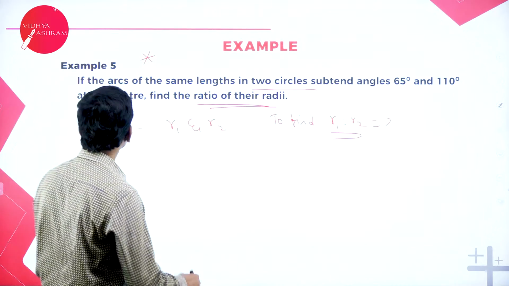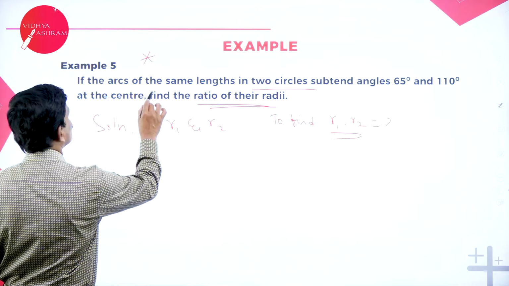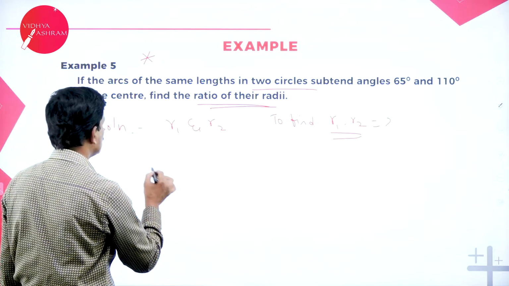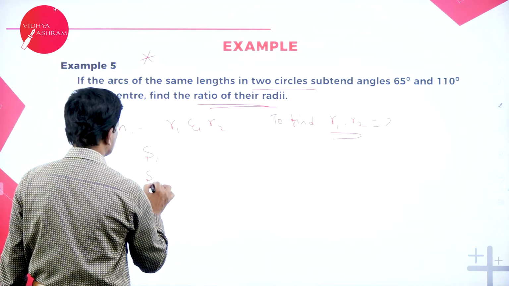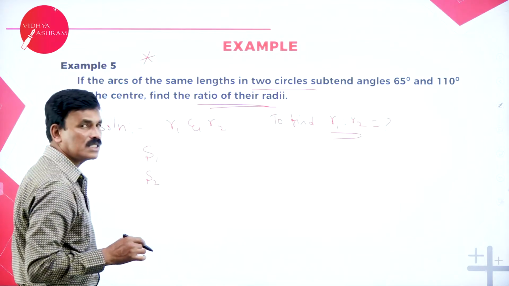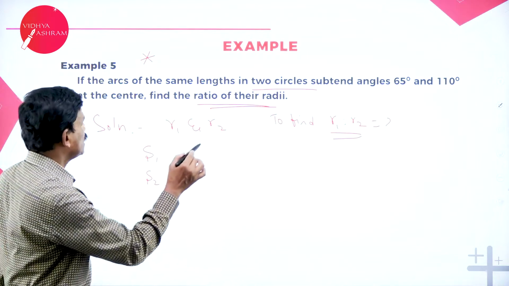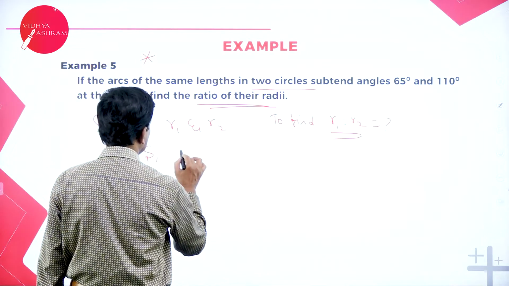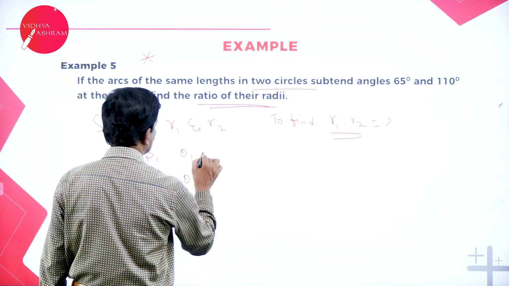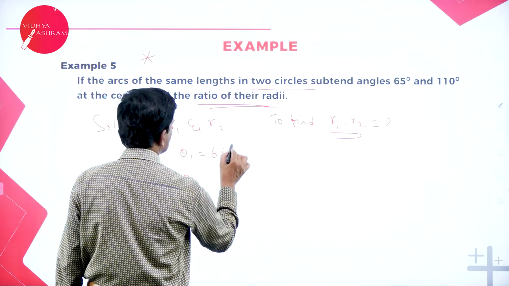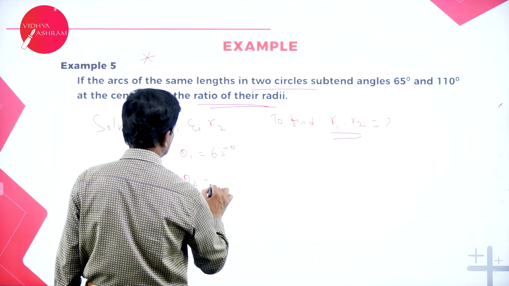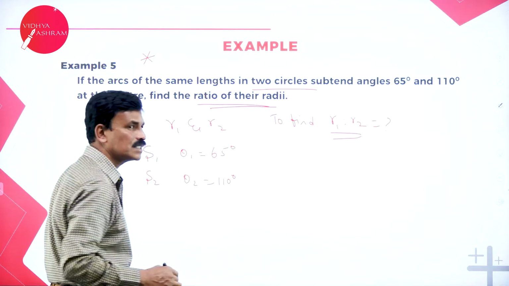Now, what is given? The arc of the same length in two circles. Suppose S1 and S2 are the lengths of the arc in circle 1 and circle 2, and they make angles theta 1 and theta 2. What is given? Theta 1 is equal to 65 degrees and theta 2 is equal to 110 degrees.